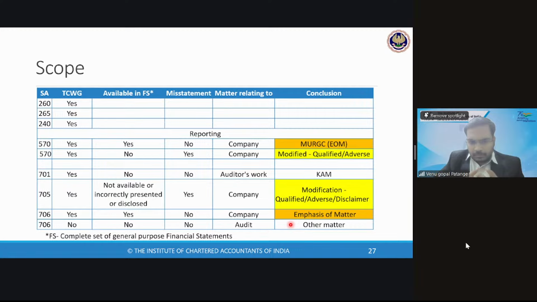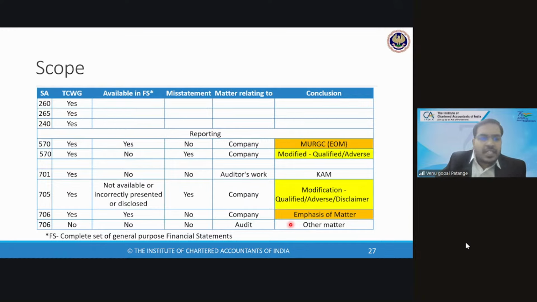Yes, sir, audible, sir. Sir, in SA 706, the emphasis of matter and other matter paragraph. I am very clear that the emphasis of matter paragraph we need to discuss with those charged with governance. With respect to the other matter paragraph, what we will report, based on our audit matter only, we will update in that other matter paragraph. Whether that other matter paragraph information is to be discussed with those charged with governance?